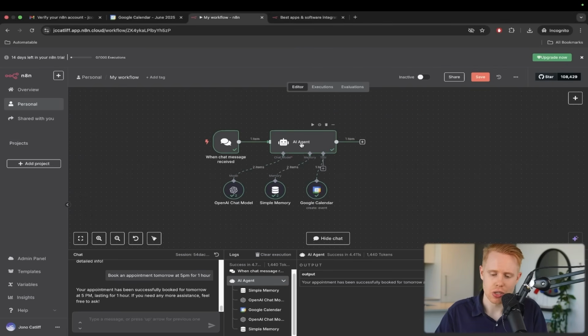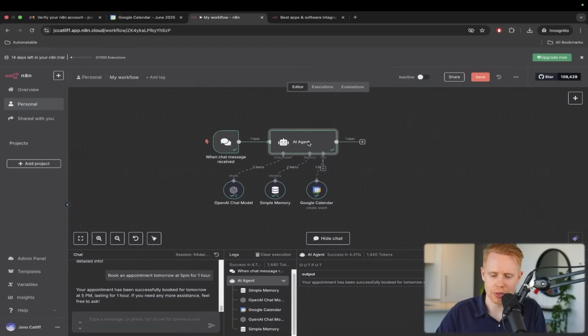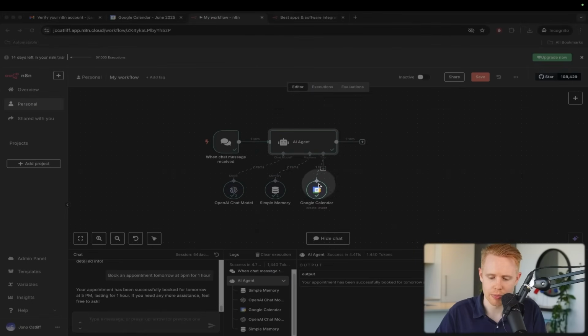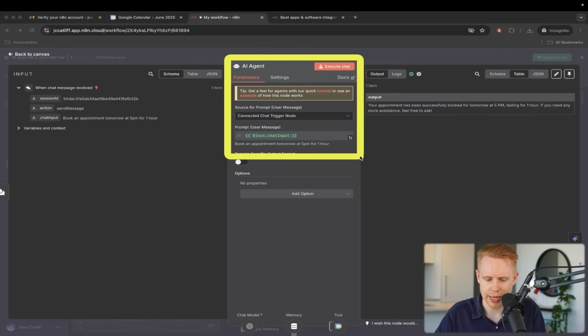Inside the AI agent, we're going to talk more about this. We've figured out the Google Calendar tool here, and now we need to go back to the AI agent and complete the setup. First of all, this is boilerplate and we're good to go for now.